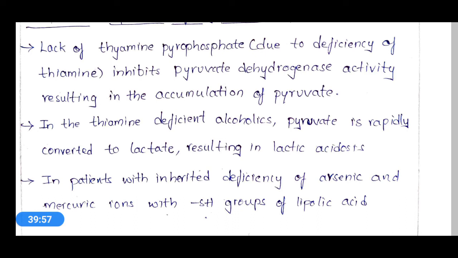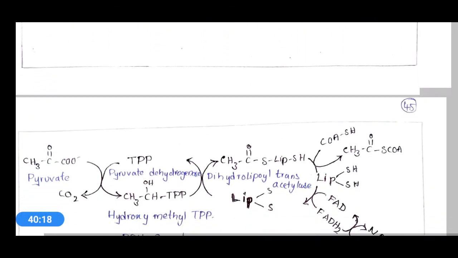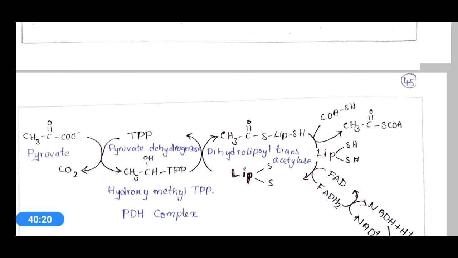And in patients with arsenic and mercuric ion poisoning also, the lipoic acid is not available, and due to lack of the lipoic acid, which is a cofactor for the pyruvate dehydrogenase, it doesn't undergo the catalytic reaction, and pyruvate will be accumulated. And this is the reaction. Pyruvate is converted into acetyl CoA ultimately by the action of this pyruvate dehydrogenase.